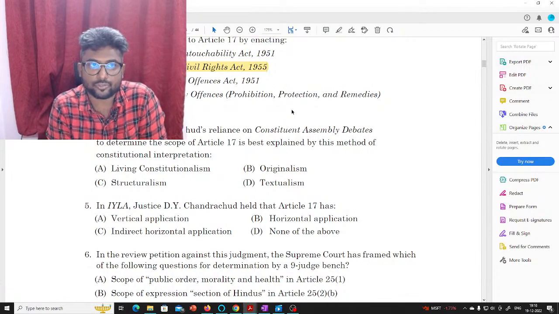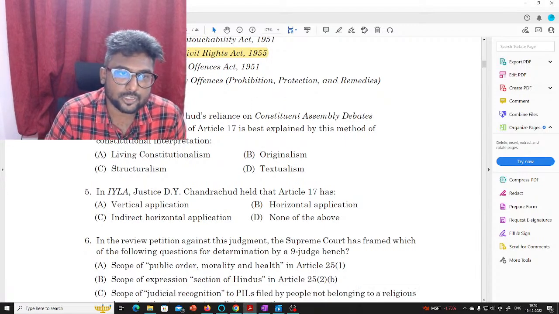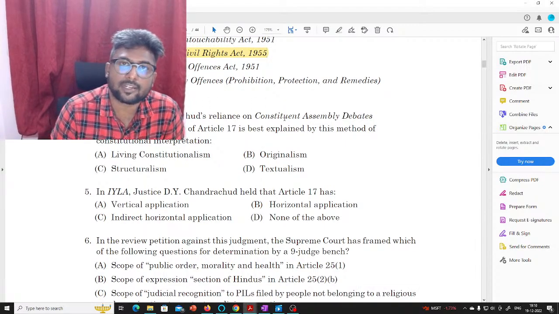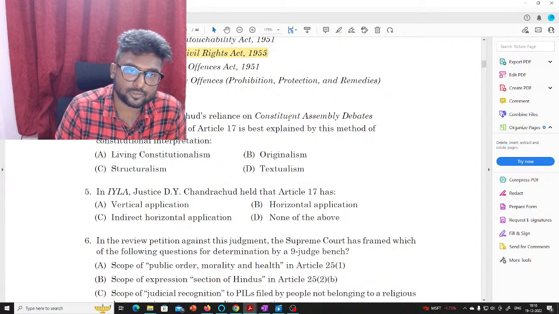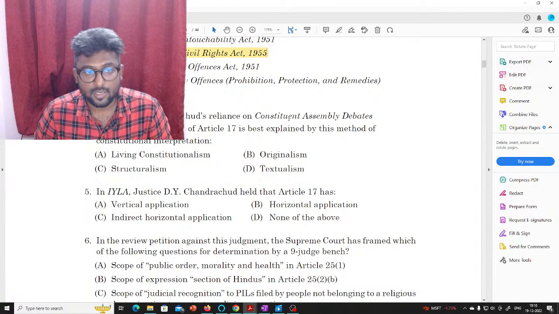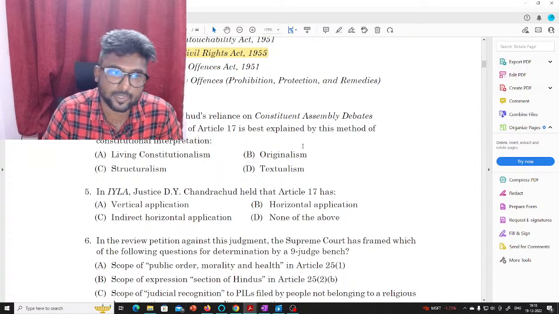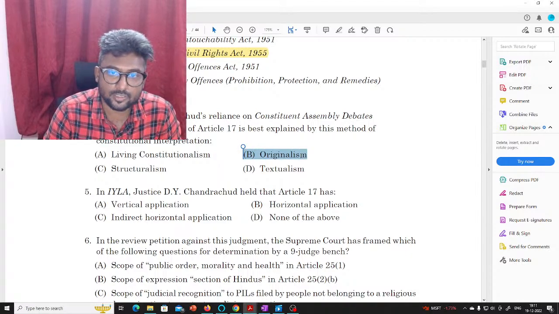Like if you say constitution, the interpretation of constitution is very important. So here, if you look at this question, this is straight out of the interpretation principles. So statutory interpretation. Here, Justice D.Y. Chandrachud's reliance on Constituent Assembly debates to determine the scope of Article 17 is best explained by his method of constitutional interpretation. So here the answer is originalism.